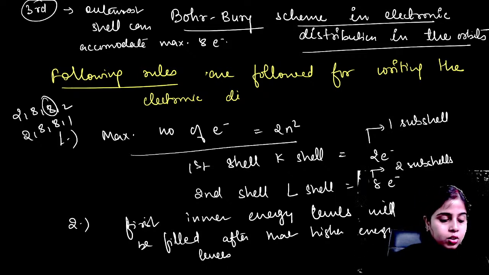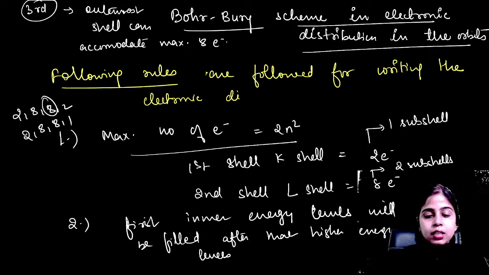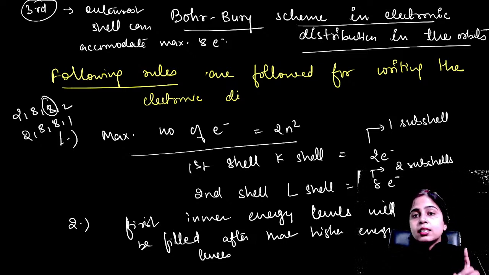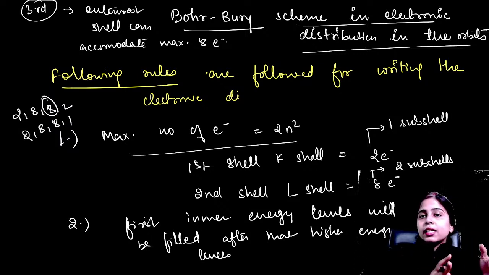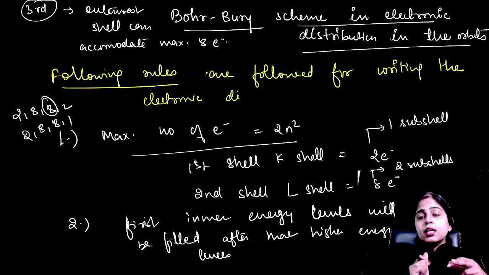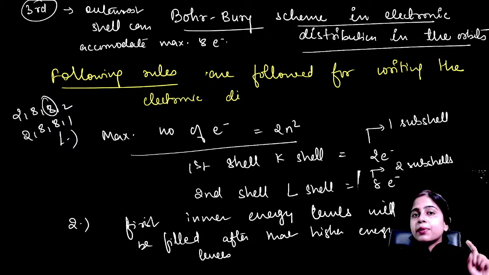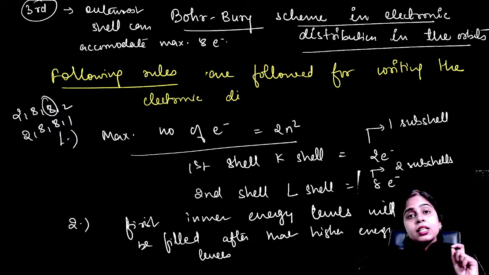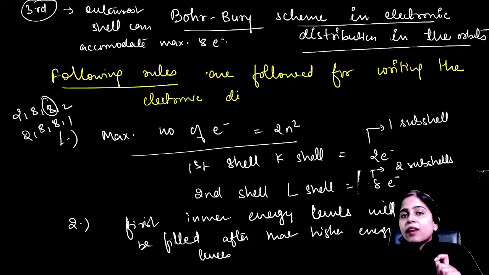Okay, so this was all about your Bohr-Bury scheme, and using it we can write the electronic distribution. See, electronic configuration is a different thing, electronic distribution is a different thing. Okay, do not mix these two things, because electronic distribution shows how many electrons are present in each shell, in each orbit. Electronic configuration will show how many electrons are present in each subshell inside the orbit, in each subshell having orbitals.